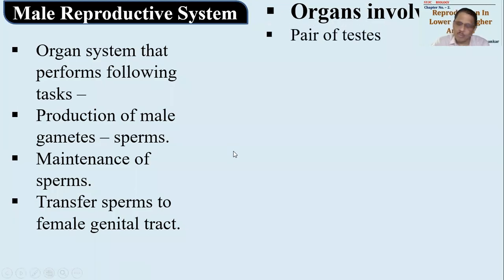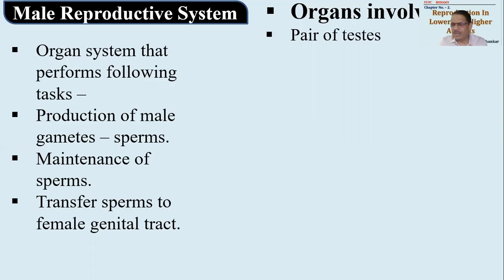The first and important organ is pair of testes. Let me tell you in the beginning itself, testes are the primary sex organs where sperms or gametes are produced. These gametes are then made to pass through a continuous tube till they are delivered out. And on the way, there are certain glands available. These glands are also important for maintaining sperms and in the delivery of sperm. So we are going to say continuous system like glands as well as the continuous passage of sperms.